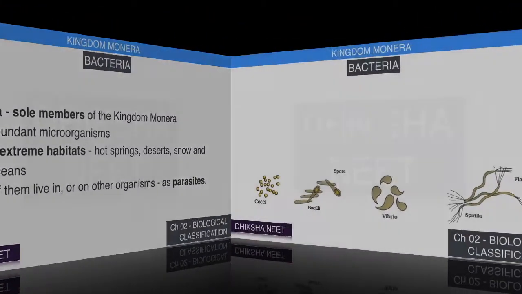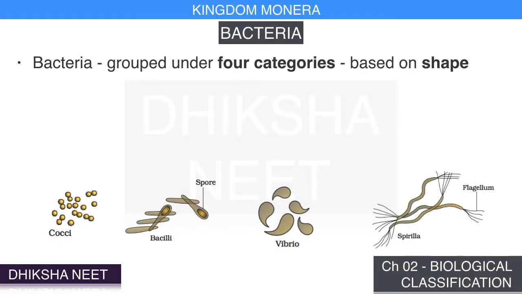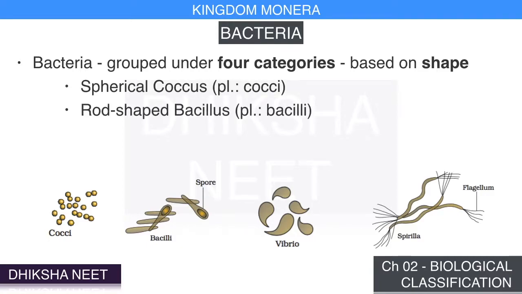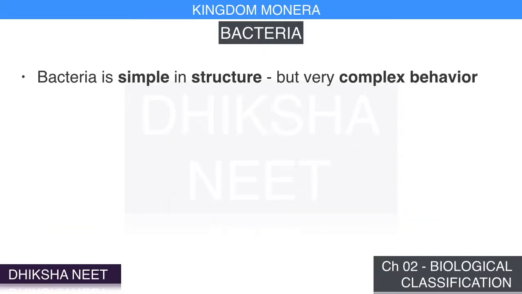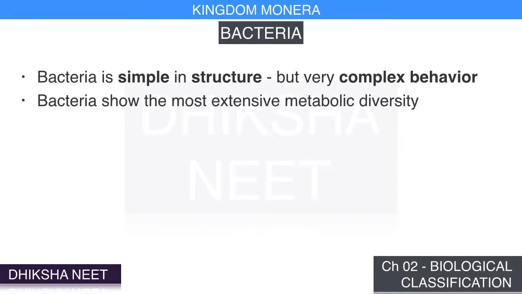Bacteria are grouped under 4 categories based on their shape: the spherical coccus, the rod-shaped bacillus, the comma-shaped vibrio and the spiral spirillum. Though the bacterial structure is very simple, they are very complex in behavior. Compared to many other organisms, bacteria as a group show the most extensive metabolic diversity.